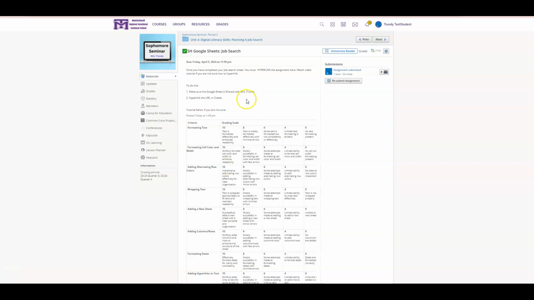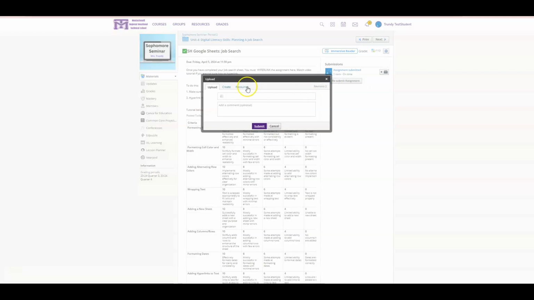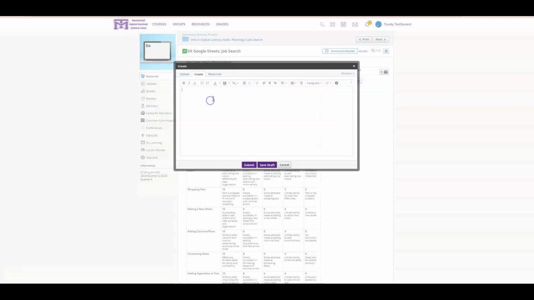All right, so you're ready to submit your assignment. This time I do not want you to import it from your Google Drive. I want you to hyperlink it. So we're going to submit the assignment. You're going to go into Create. You're going to type your name, so Trundy